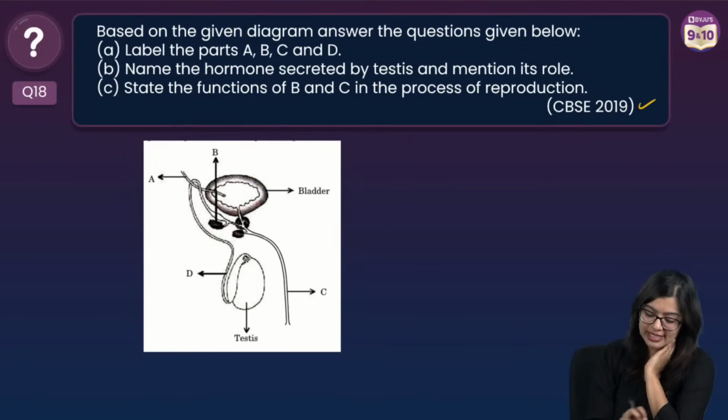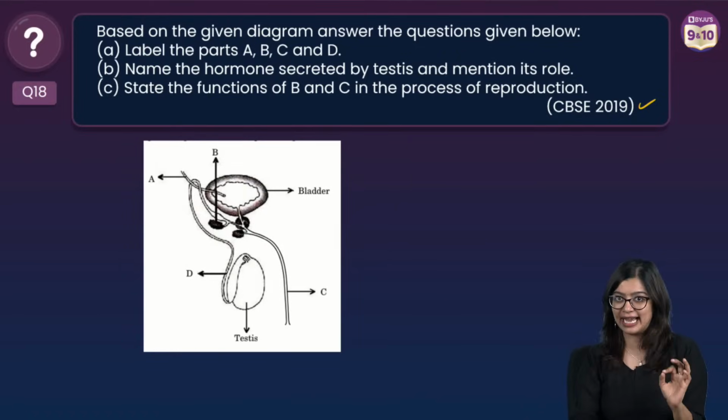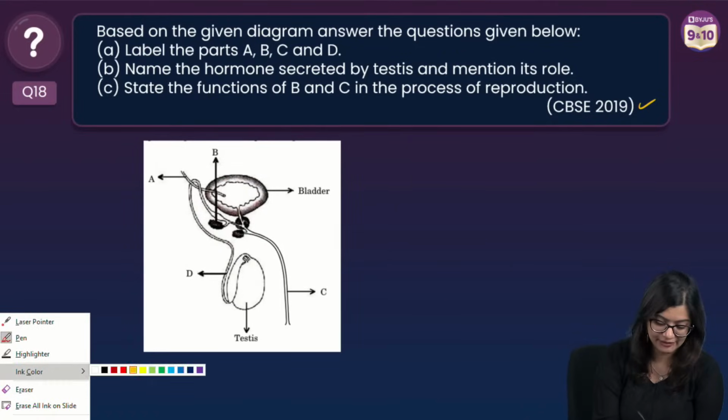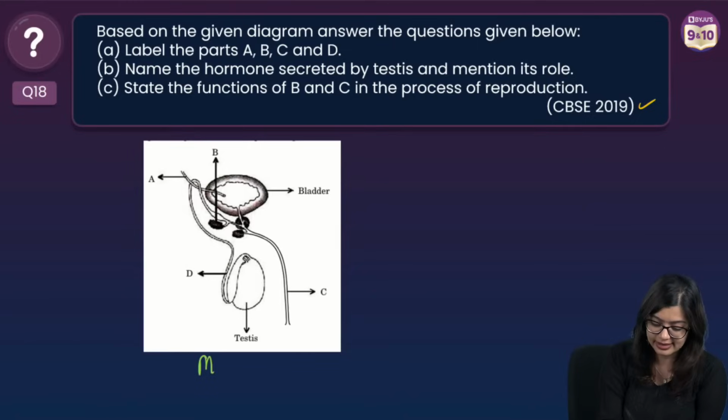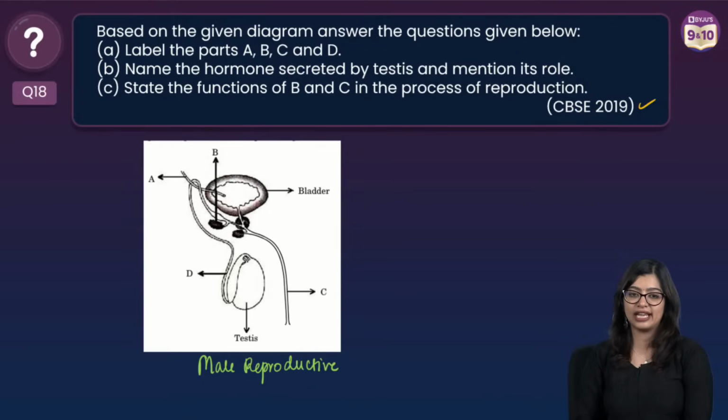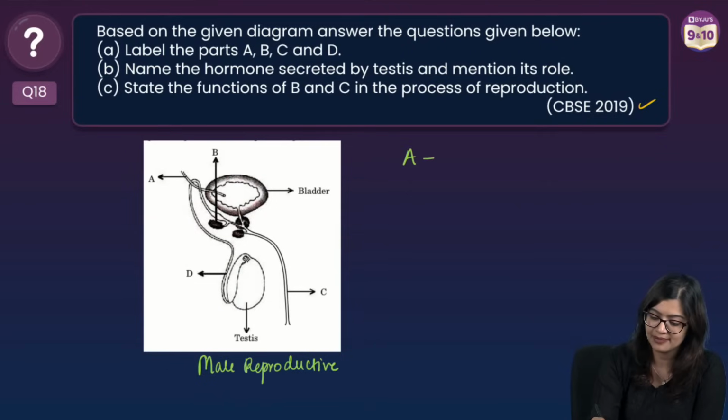Very good. See, the first thing you should do is identify the diagram, okay? It should not be that you've not identified it. So this right here is the male reproductive system, right? Now what have they asked us? Identify A, B, C and D. Now tell me, what is A, what is B, what is C and what is D?